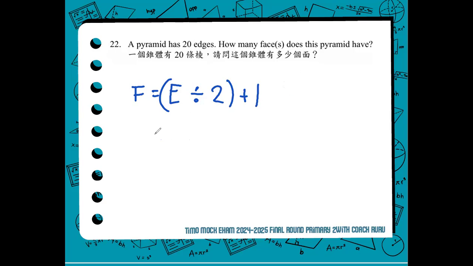We are given 20 edges. We divide it by 2. The answer is 10, plus 1, 11. Therefore, a pyramid with 20 edges has 11 faces. Again, by following the formula, edges divided by 2 plus 1, that is 20 divided by 2 plus 1. And the correct answer for number 22 is 11.